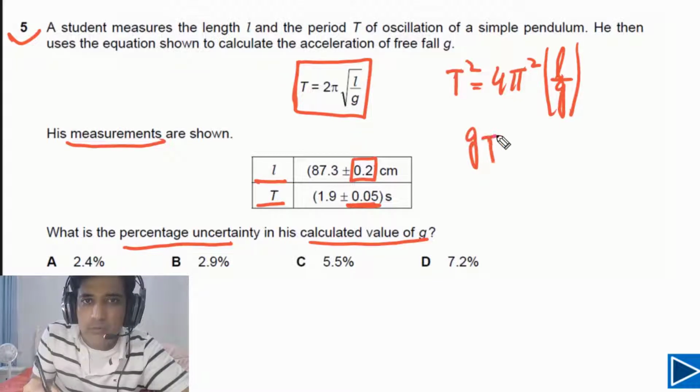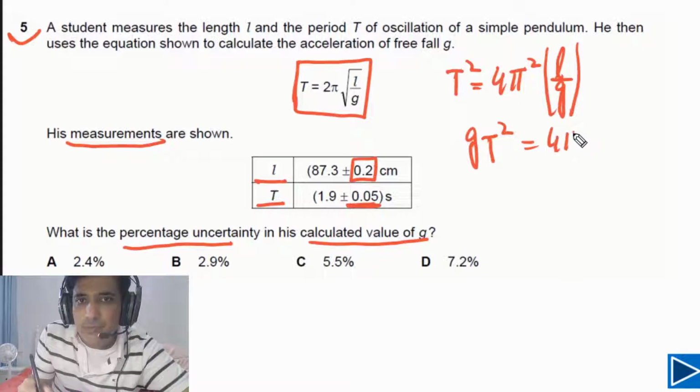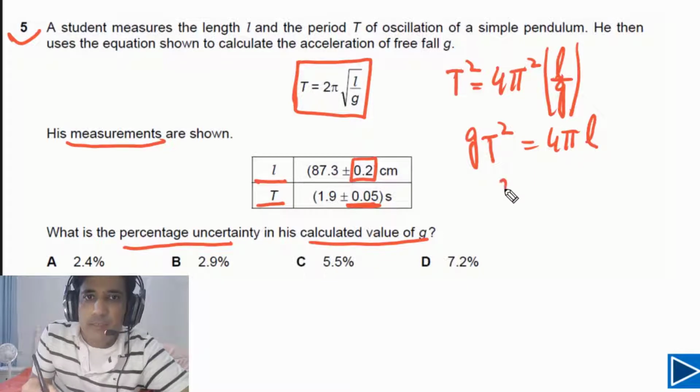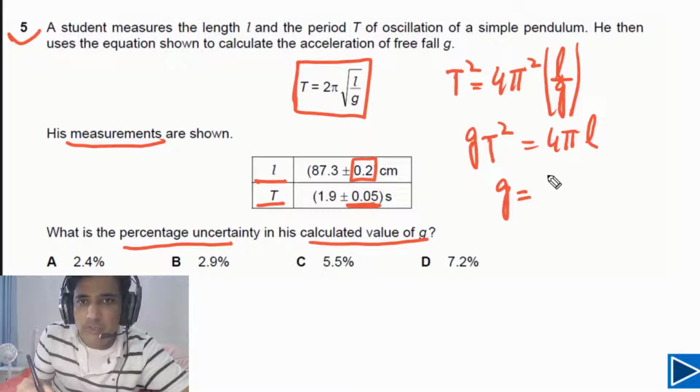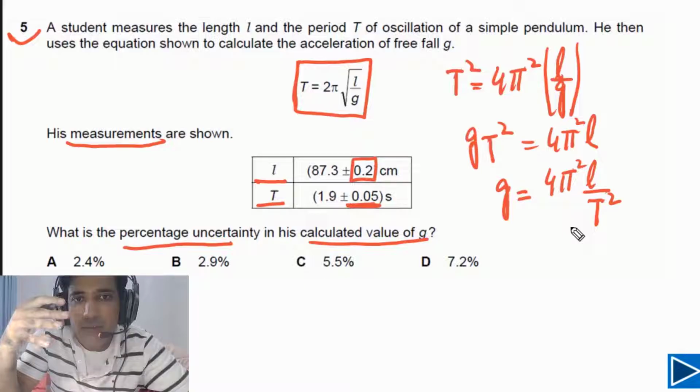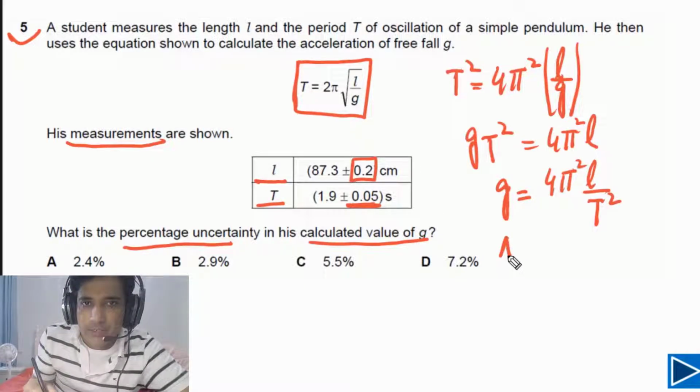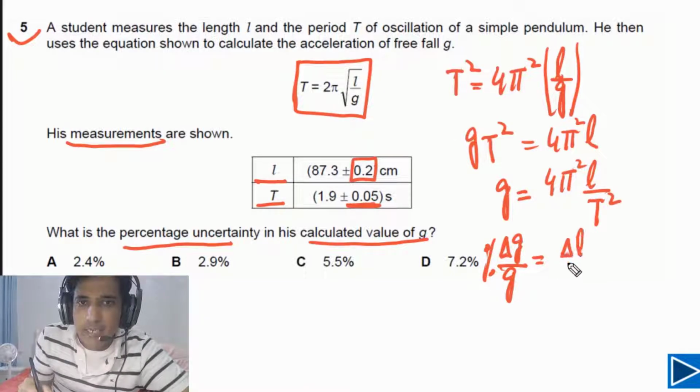Now we can rearrange this one. We can write G times T squared is equal to 4 pi squared times L. We need to calculate the percentage uncertainty in G, so we place G on one side: G is 4 pi squared L divided by T squared. So we can write delta G divided by G, the percentage uncertainty, has to be equal to delta L by L plus, since T has power 2, we have to multiply by 2, so this has to be 2 times delta T by T.